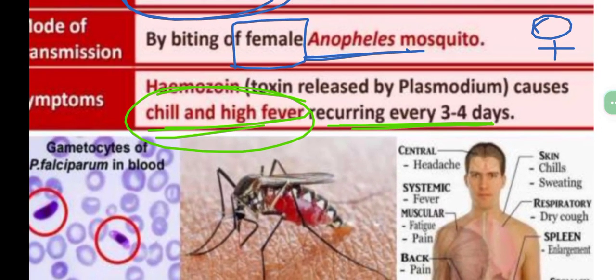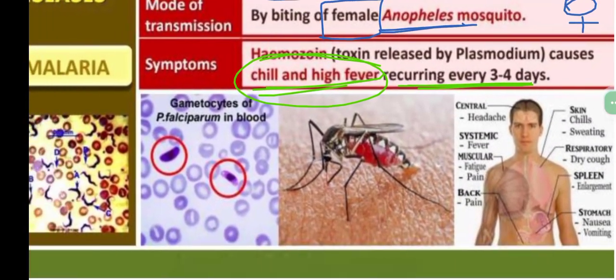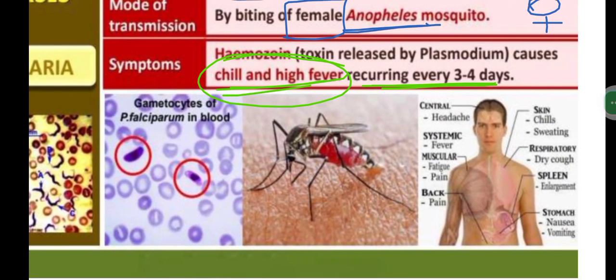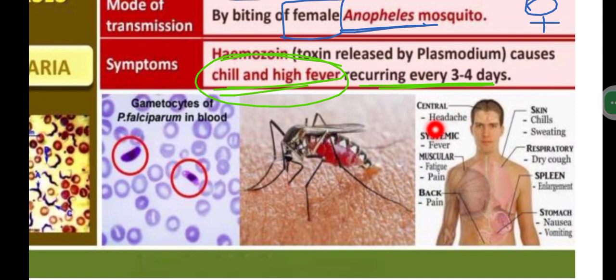If we move on here, first of all, we are going to see the headache. There will be some headache, as usual with any fever. Then chills and sweating. In fever, we will be having chills and sweating, and fever, muscular pain, body pain, back pain, severe back pain.